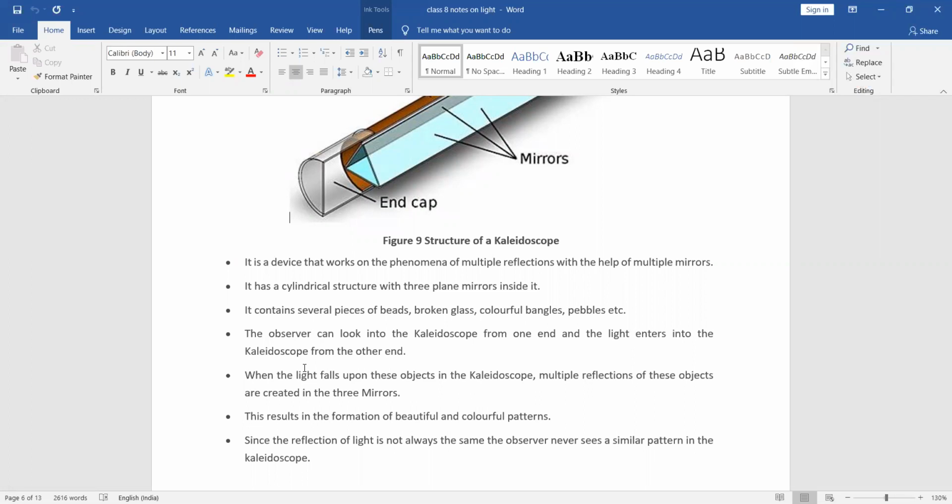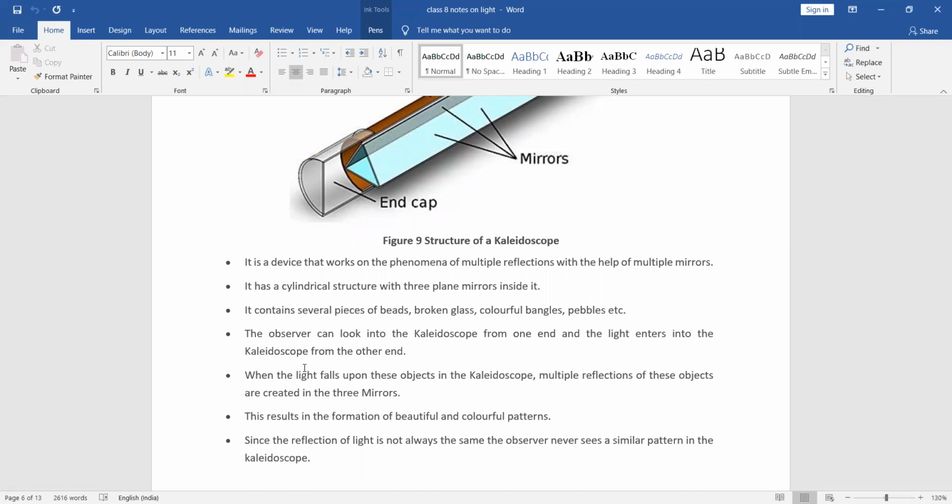Okay. So that only it will give so many number of patterns. So all of you, please write the short notes of this one. How can you write the short notes? First one is, it is working on the principle of multiple reflections using the multiple mirror.